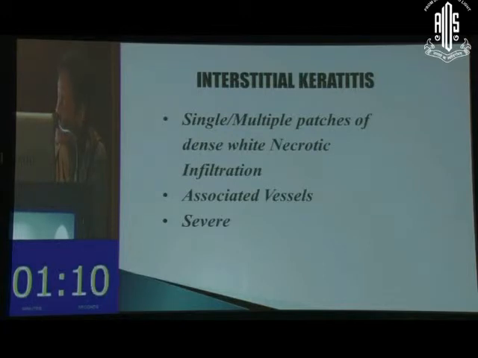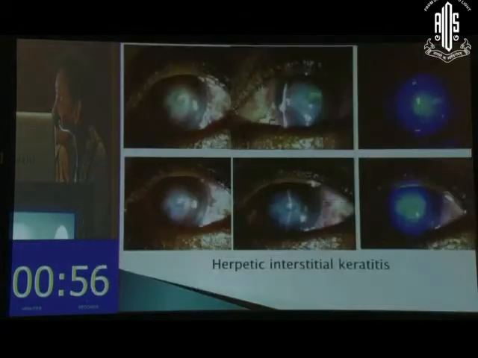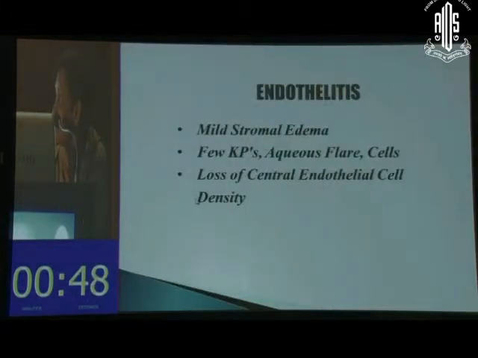Again, it is not uncommon to see interstitial keratitis in the form of single or multiple patches of dense, absolutely white, necrotic corneas, which may even have a yellowish look with associated vessels. They are severe forms. These are the forms I am talking about, interstitial keratitis, and they often come with repeated recurrences. Endothelitis I have already talked about.